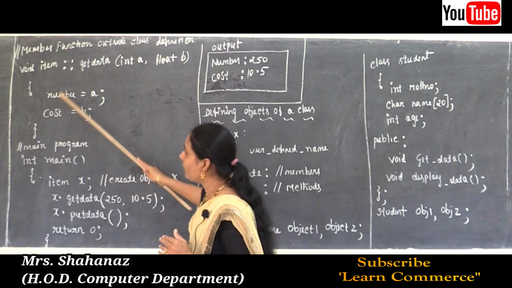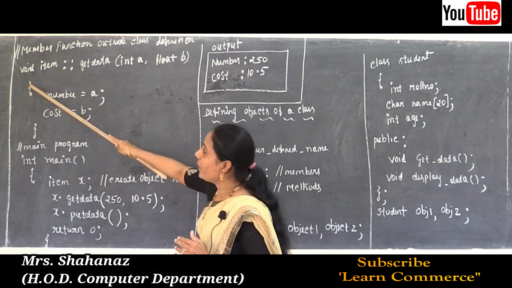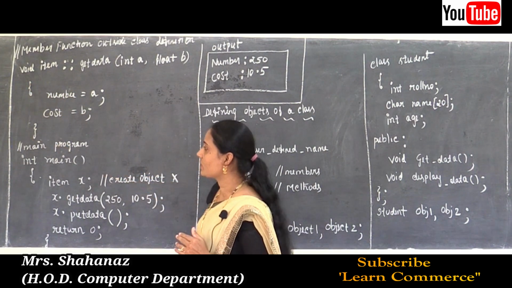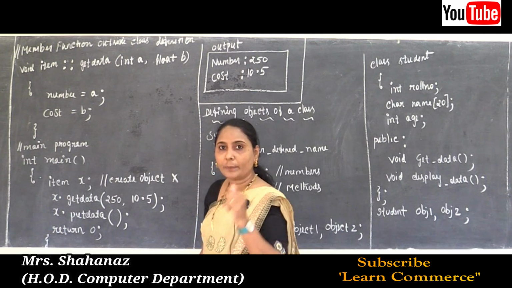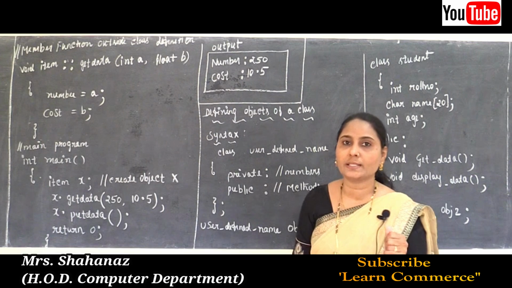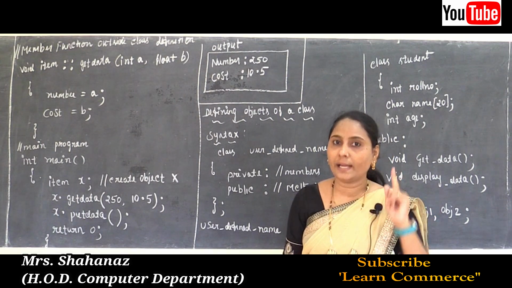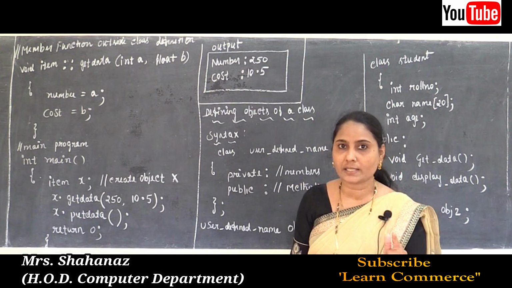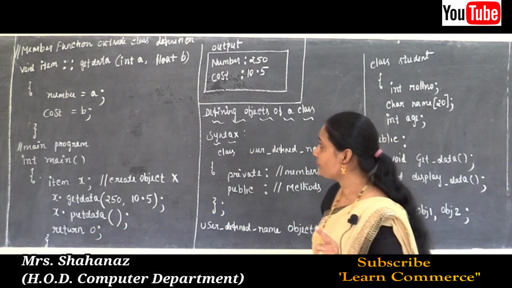And here we are going to write some code, opening the flower bracket, so we need to close the flower bracket. That means in this program one member function is defined inside the class definition, and another member function is defined outside the class definition.